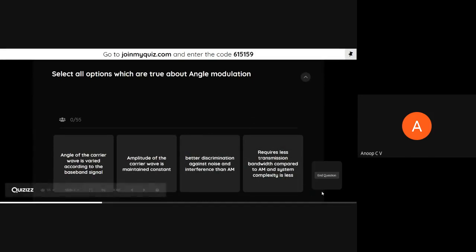You have to select all options which are true about angle modulation. So please do it fast. I have given only less time.